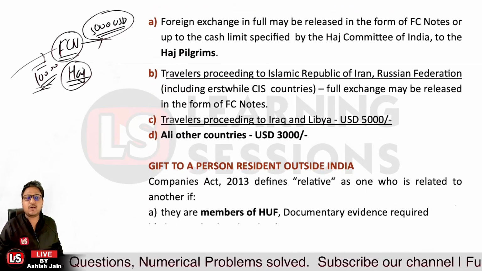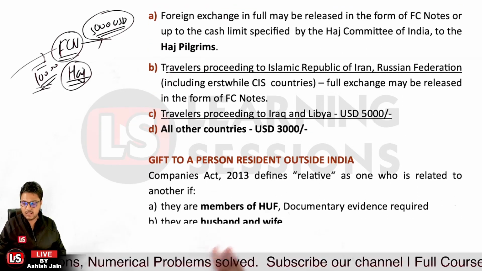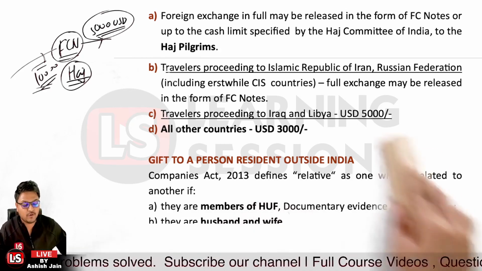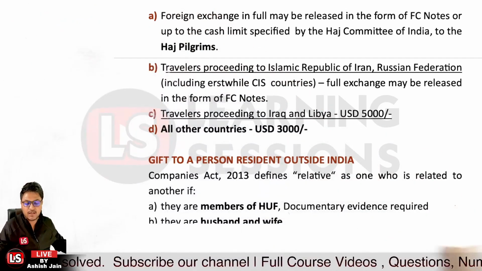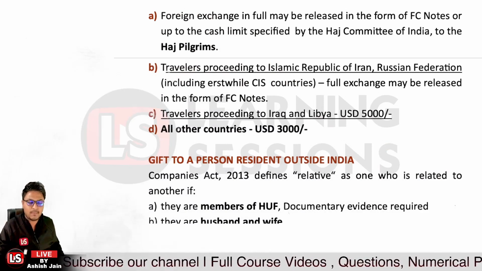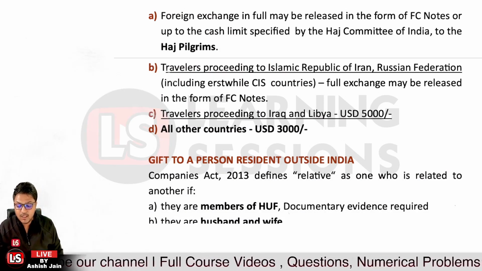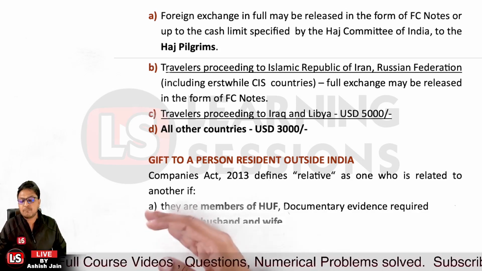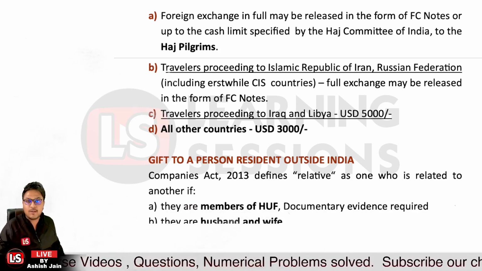And if you're going to gift to some person, you can give to a close relative. Now what is the definition of close relative? Let's have a look at it. That definition is covered under the Companies Act. If you are going to gift to a member of HUF, you have to give the documentary proof for the same, and it could be the husband or wife also.